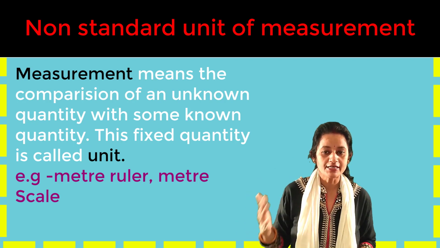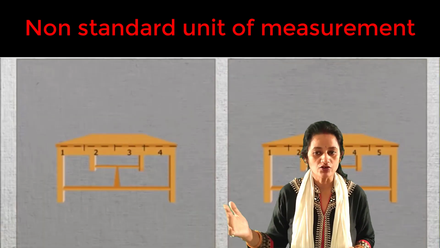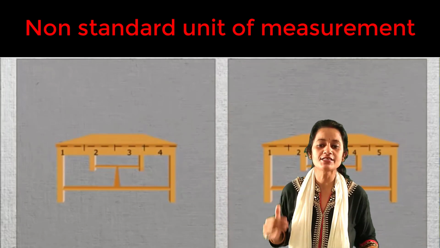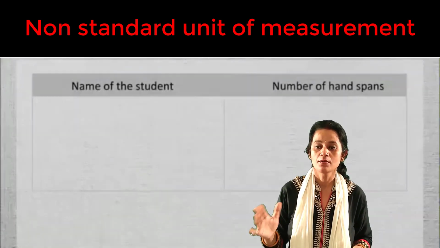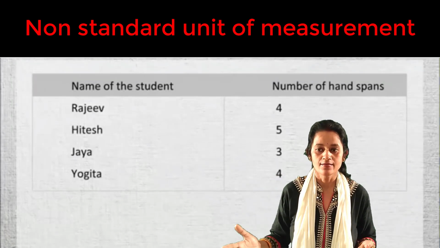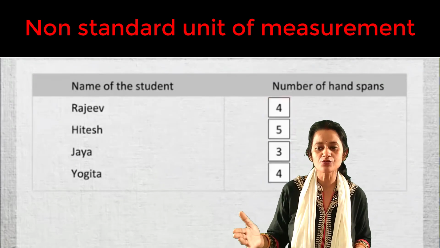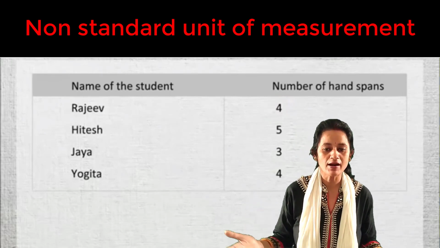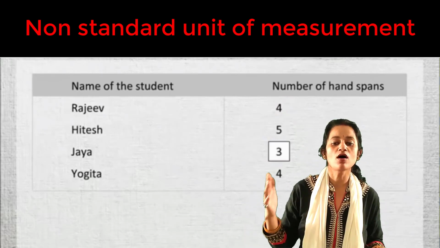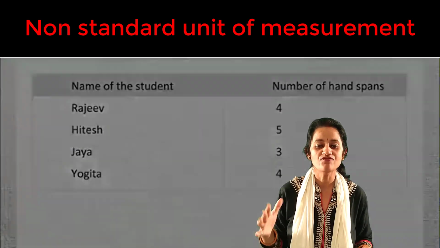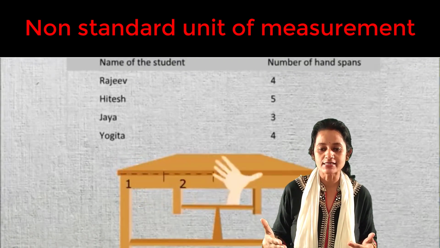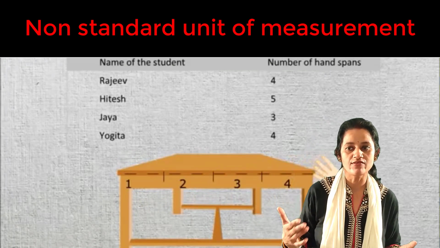Are all the measurements done either by hand span or foot equal? Now, explanation. We see that the measurement done by hand span or foot might vary. Therefore, some standard units of measurement are needed which do not change from person to person. In ancient India, small length measurements were done by finger or fist. Many such body parts were used as a unit of length.